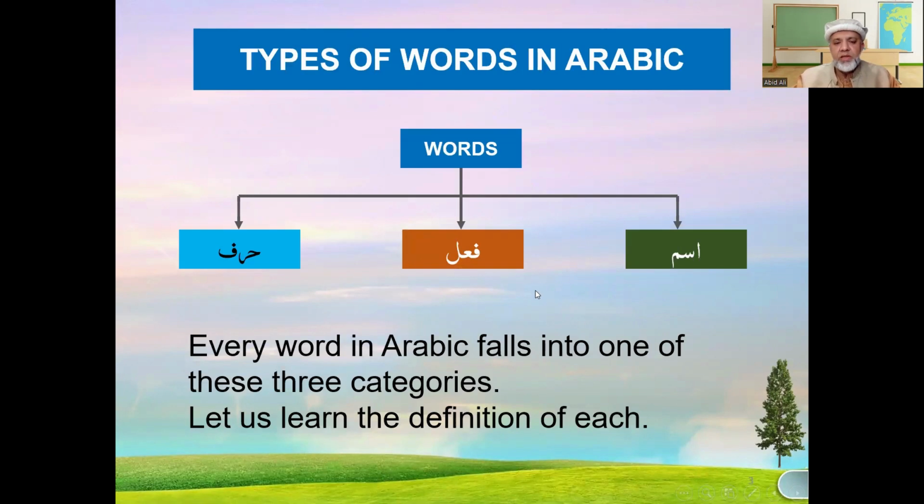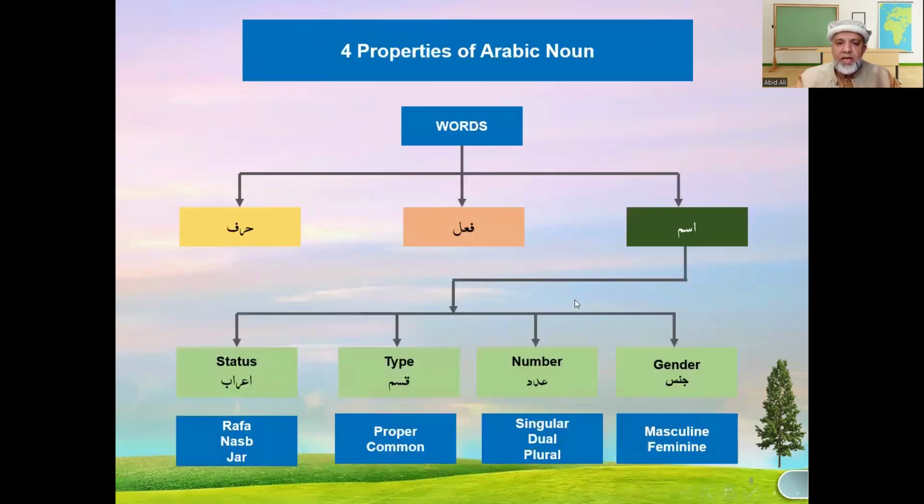As you know, last time we covered that there are three types of word in Arabic language known as ismun, fe'lun, harfun, and we briefly gave the definition of each one of them. Today, we would like to talk about the ism, and the Arabic noun or ismun has four properties, namely gender, number, type, and status. In Arabic, the gender is known as jinsun, number is adadun, type is kism, and status is irab.